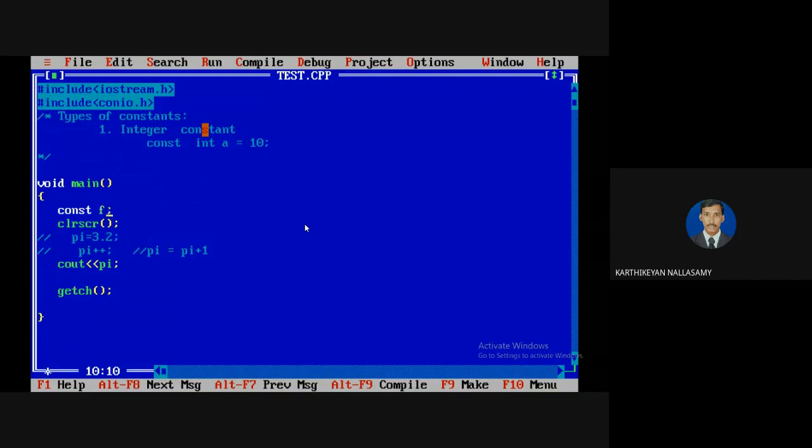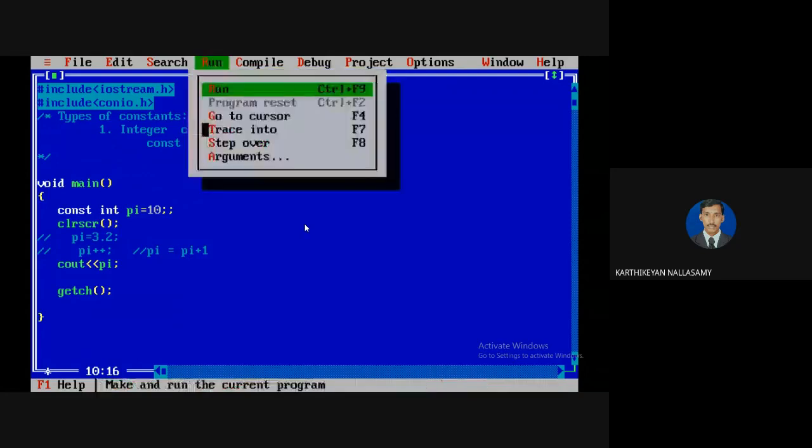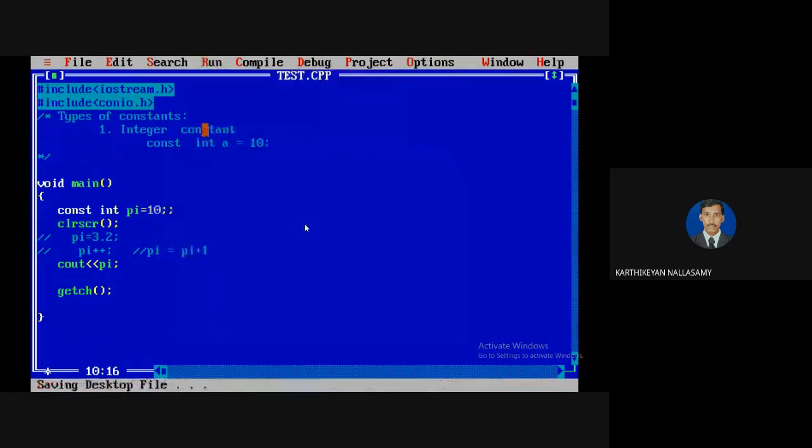So I'm going to create one integer, int equal to 10. I'm going to create it, okay, and install this pi. So it is called a constant, meaning an integer constant. It displays as usual.